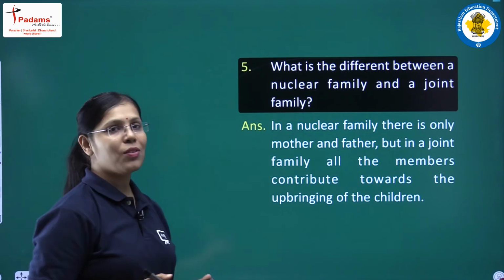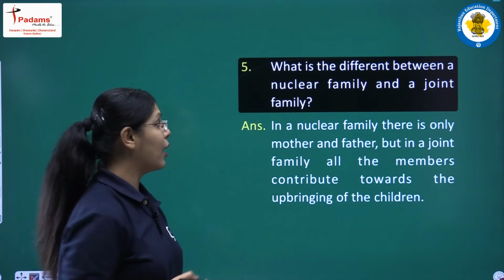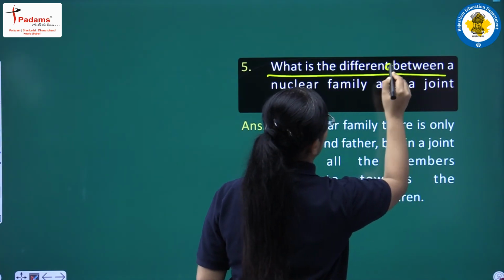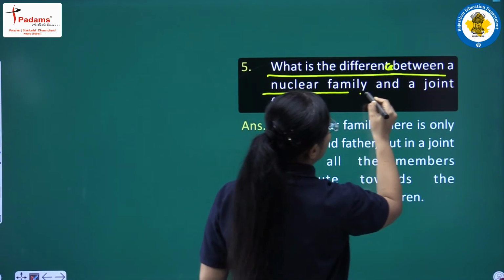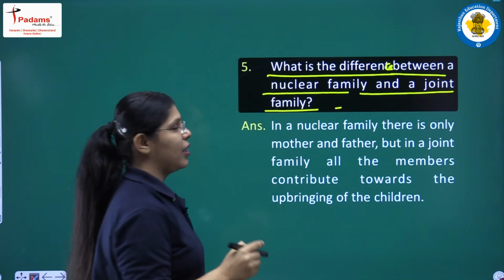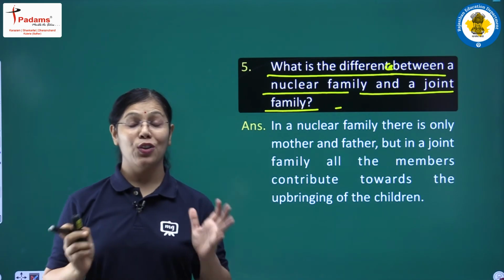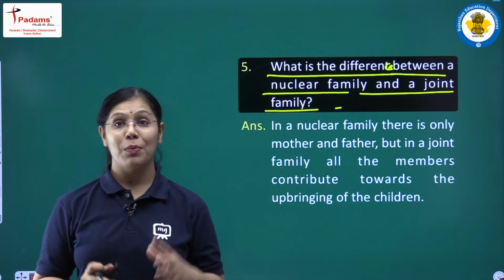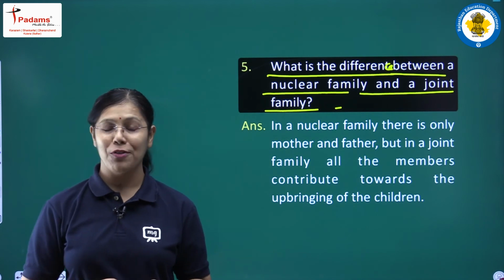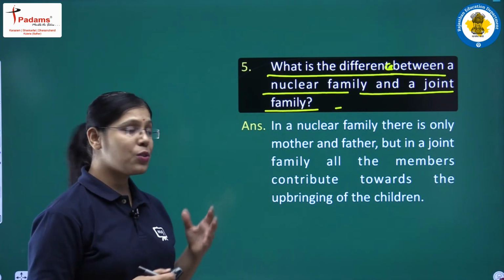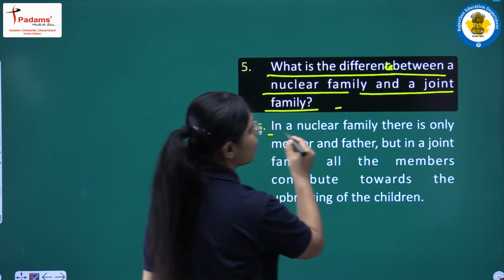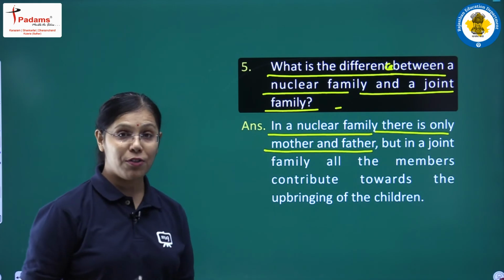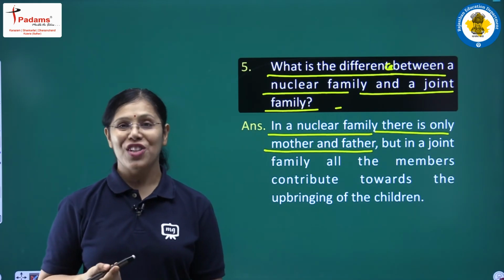So next question, which is the last question here, question number 5. What is the difference between a nuclear family and a joint family? So we talked a lot of things about a nuclear family and a joint family. So what is the difference there? So simply we can say that in a nuclear family there is only father and mother, besides their children.